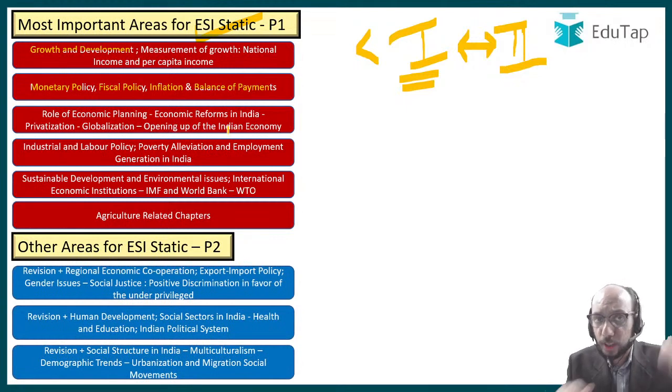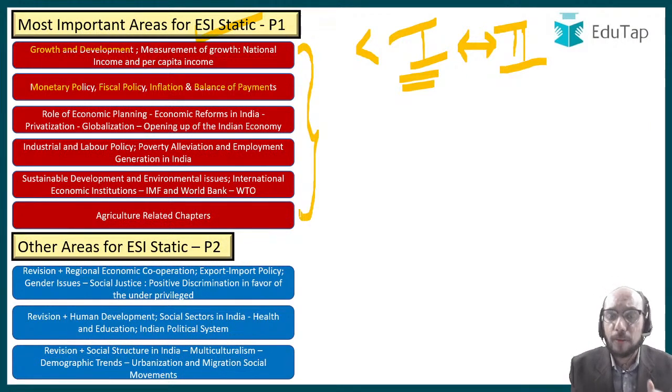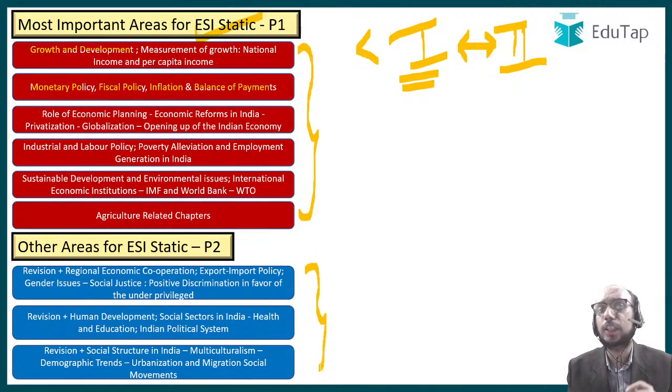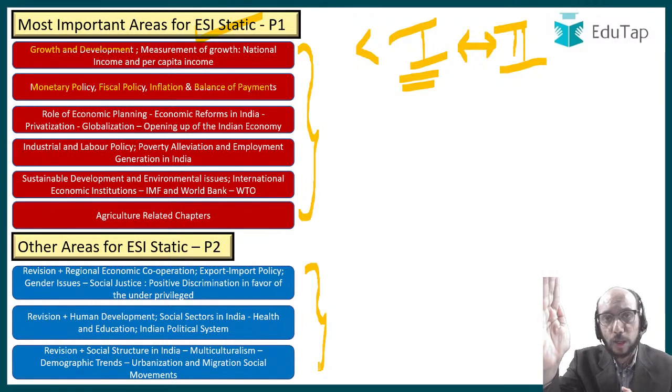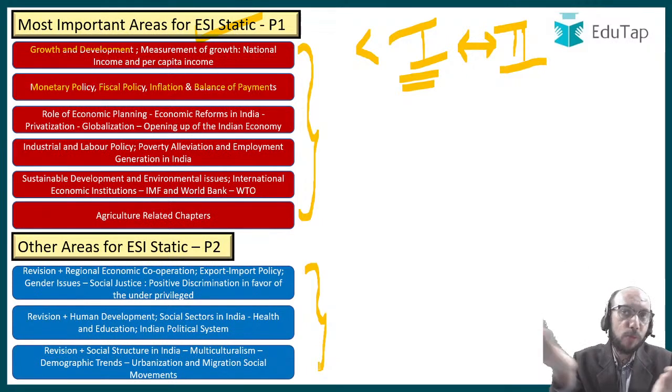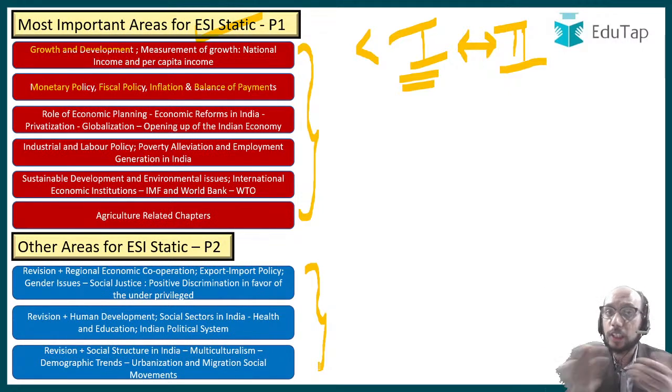And let me put the entire roadmap in front of you now. So you should prioritize. So first you should try to complete these chapters, right? These are the economy chapters and you should complete these chapters. Once these chapters are surely completed and you know that you have revised these chapters and you understand everything related to these chapters, thereafter you should go towards the social issues chapter. But mind you, my beautiful friends, you should make sure that this is happening before phase 1, because we have to perform well in ESI in phase 1, and there is no chance that you can do too much justice to these chapters after phase 1. So you have to do what you have to do before phase 1.